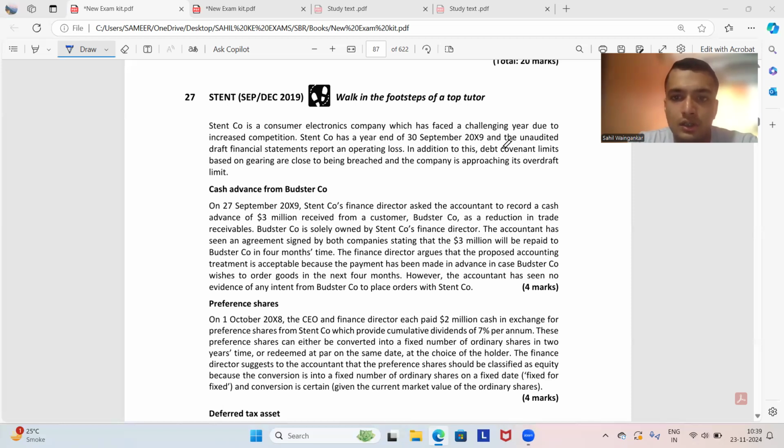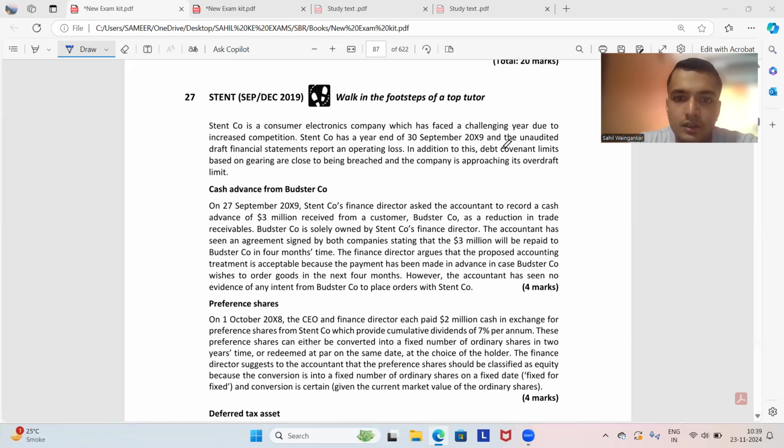So, in this case, the accountant has an agreement signed with both the companies. When the advance of 3 million was received from the customer, the finance director recorded this 3 million as cash being received, however, no outflow of goods has taken place.